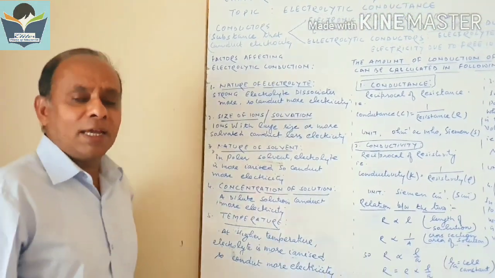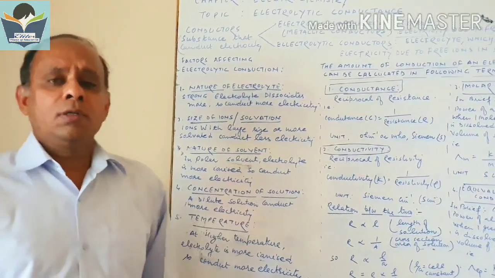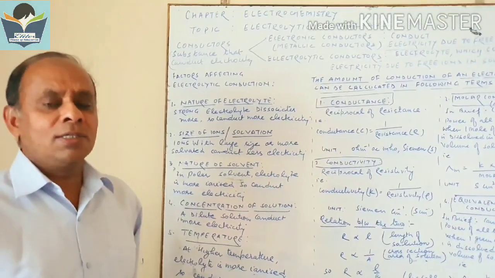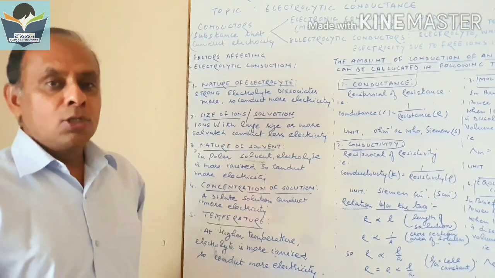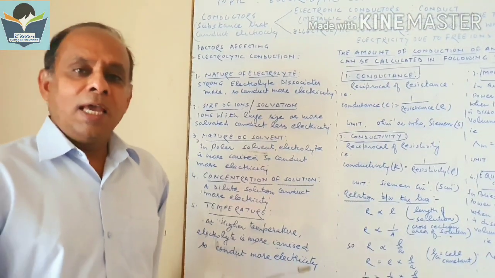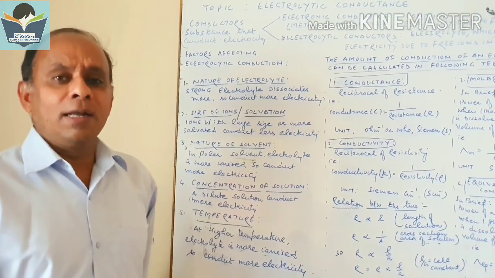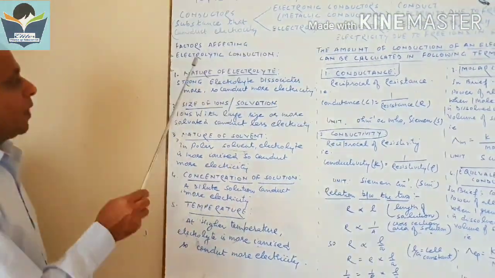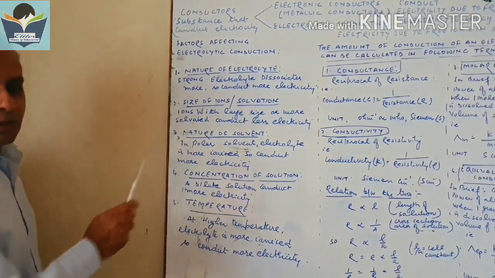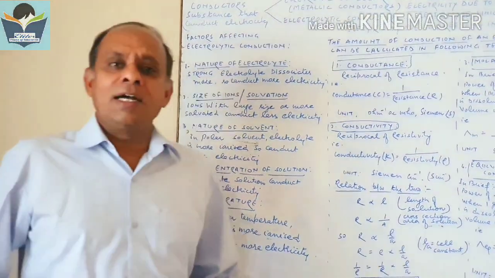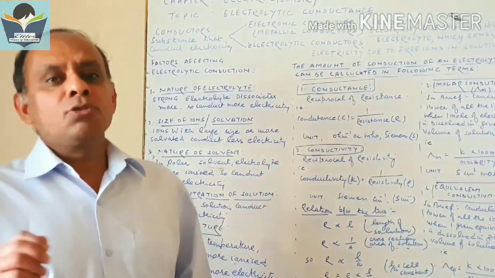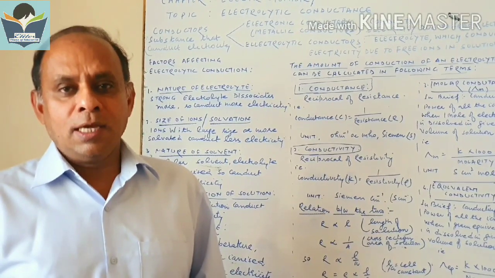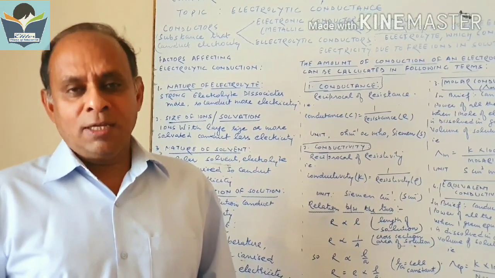So electrolytic conductors, as I told, are the substances which conduct electricity because of ions. How much electricity an electrolytic conductor can conduct depends on certain factors. First, nature of electrolyte. Electrolytes are the substances which dissociate into their ions, and we have two types of electrolytes.